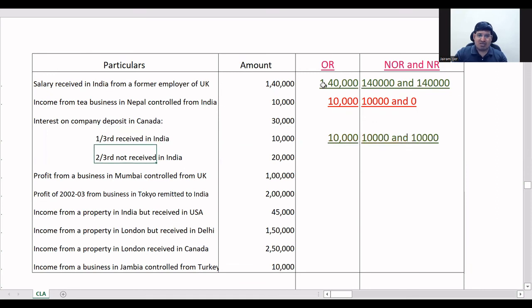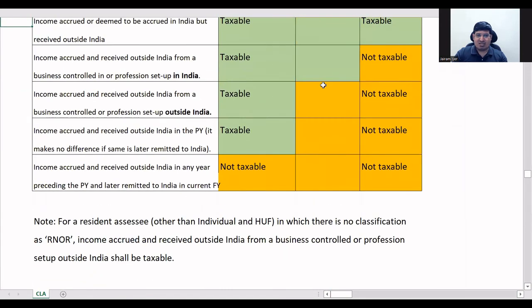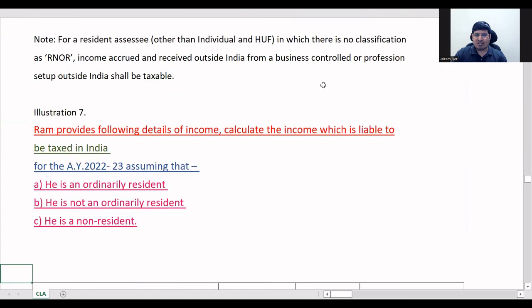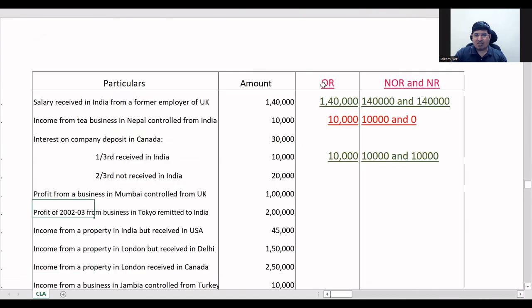The 2/3 is not received in India. So what will be the case not received in India? See here, this one. This is the one, correct? So here it will be taxable only for ROR. Clear? You just have to apply the table, that's all. So taxable only for ROR, these two will be not taxable, 0 and 0.